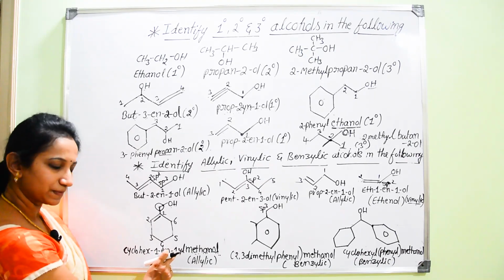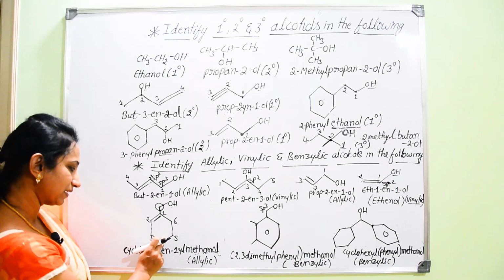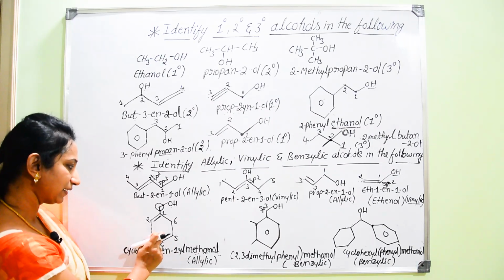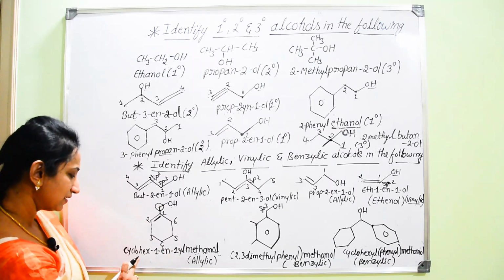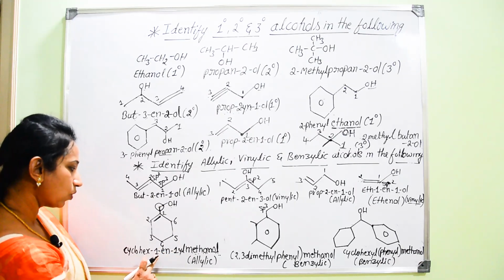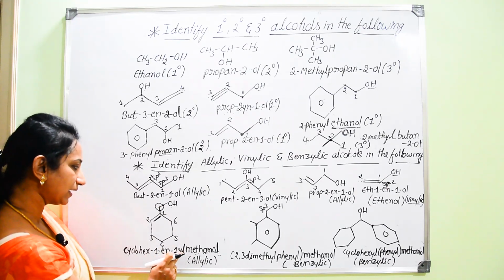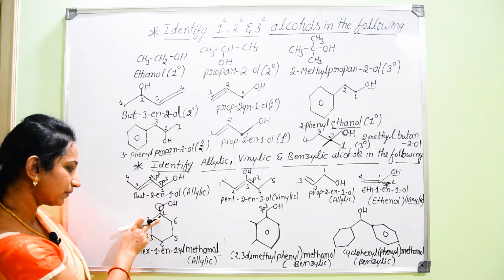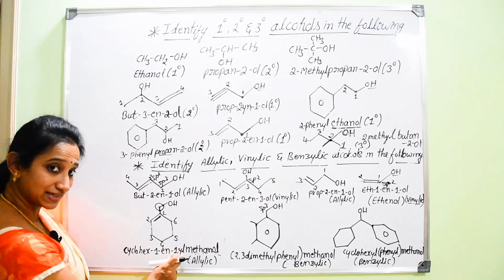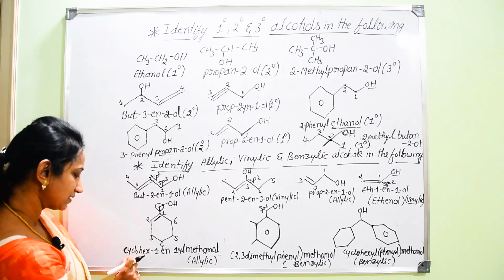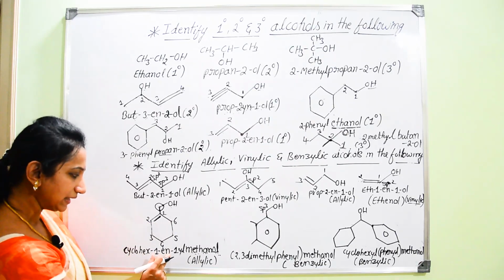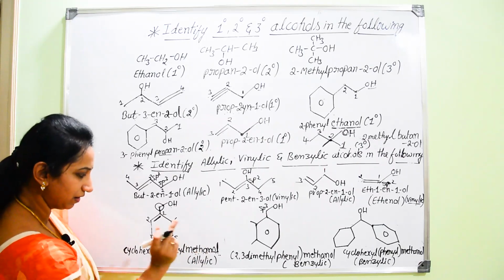Cyclohexyl will be the substituent name for the cyclic ring. But because of the presence of a double bond, you should write it as cyclohex-1-en-1-yl. If the double bond was not there, you would have written it as cyclohexyl. Since the double bond is present here, you should include that as cyclohex-1-en-1-yl methanol.